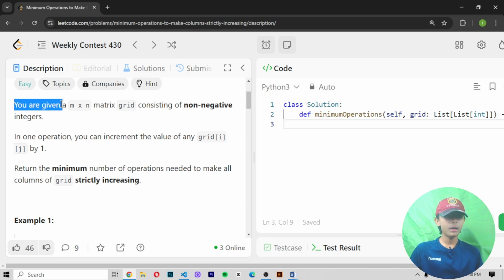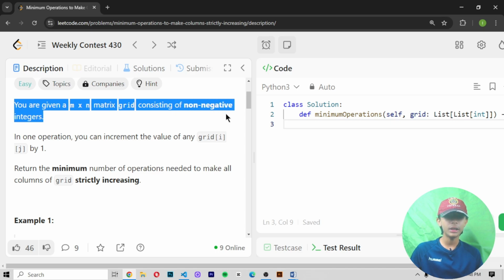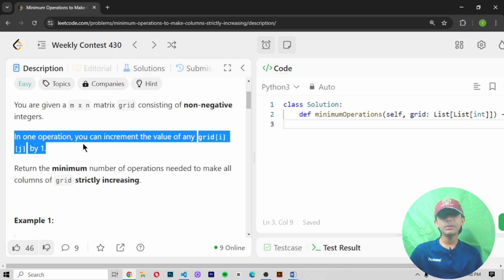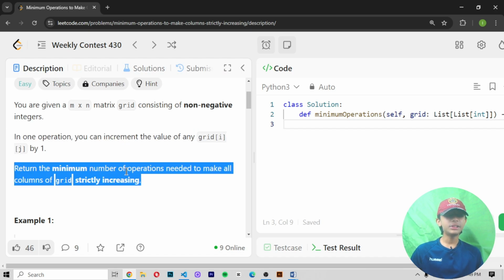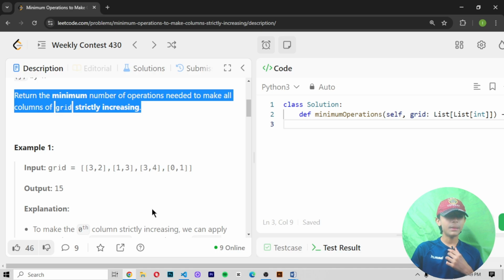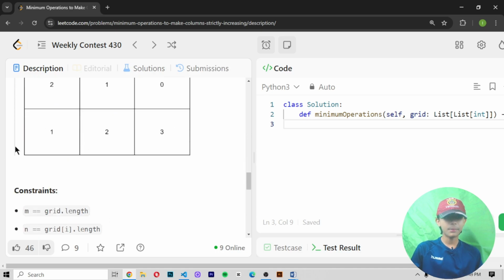You are given an m x n matrix grid consisting of non-negative integers. In one operation you can increment the value of any grid[i][j] by 1. Return the minimum number of operations needed to make all columns of grid strictly increasing. It has given me example 1, example 2, and example 3.